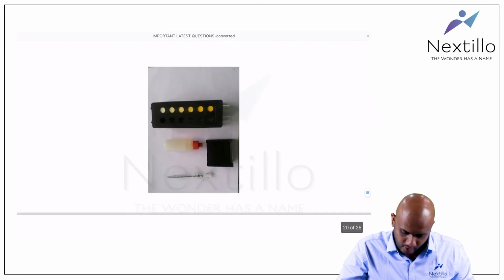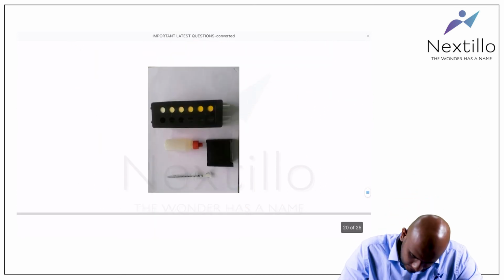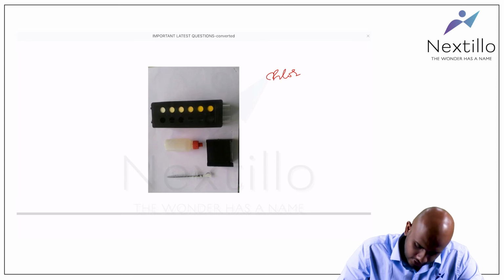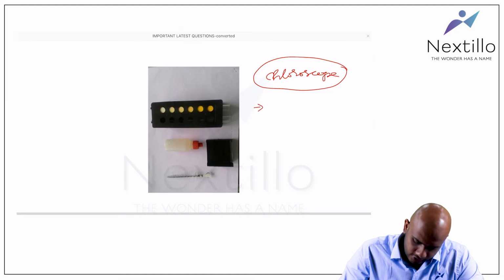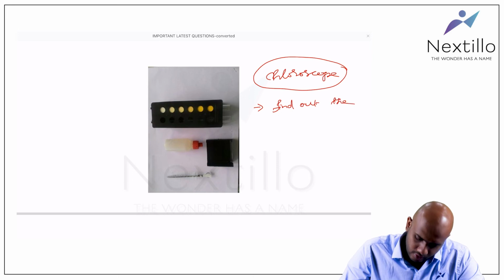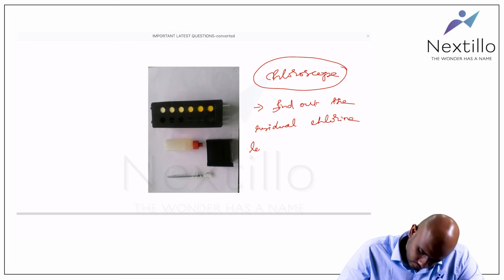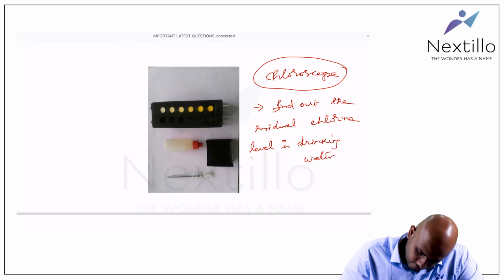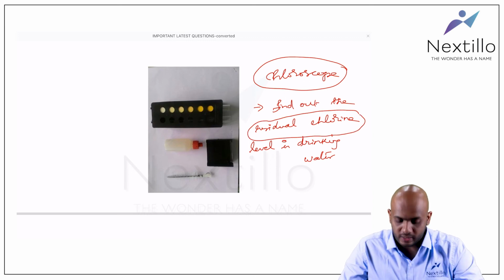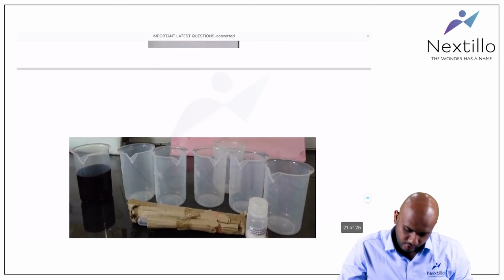Okay. Now what is this apparatus? This apparatus is called a chloroscope. Chloroscope is used to find out the residual chlorine level in drinking water.